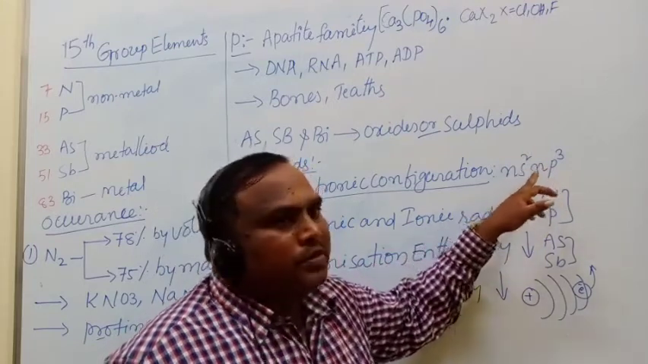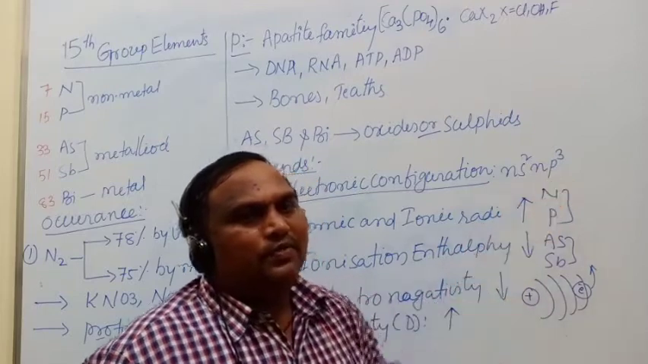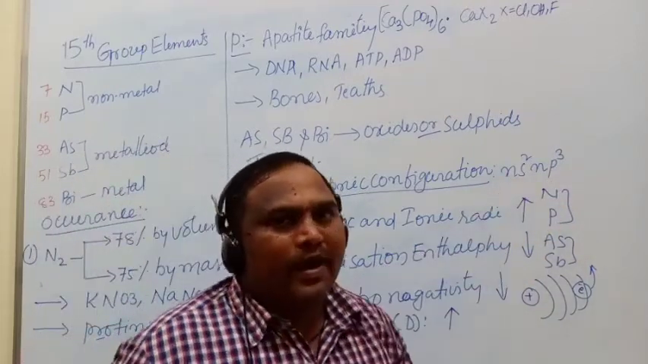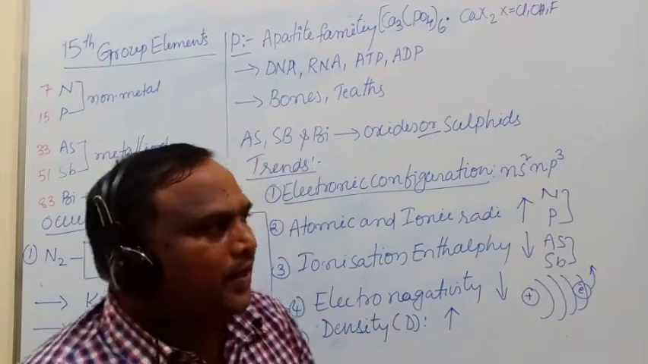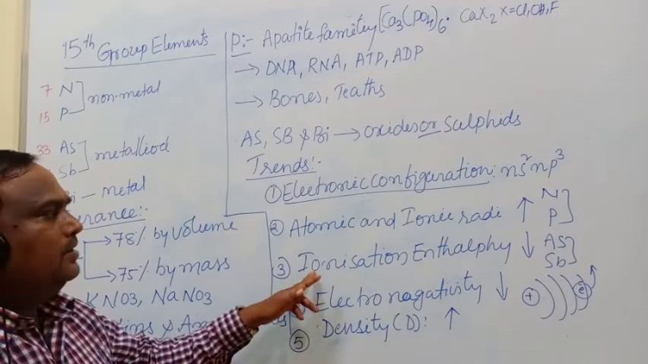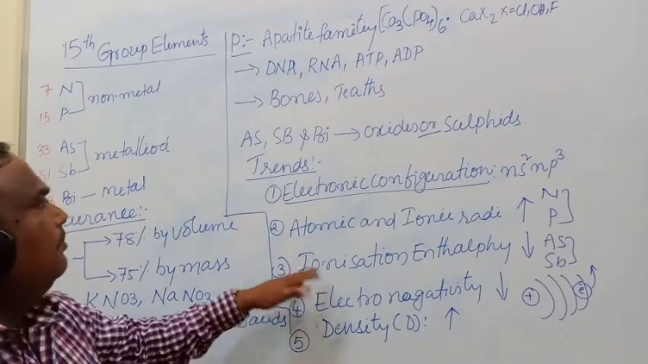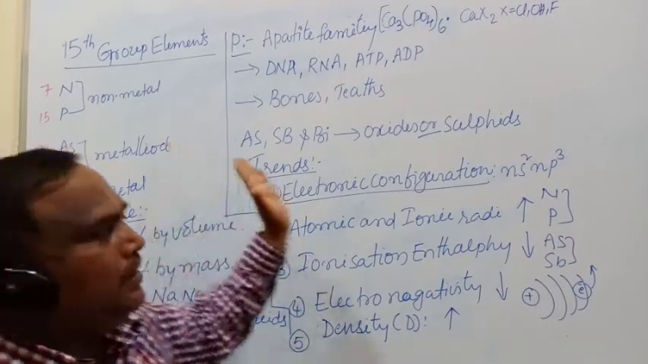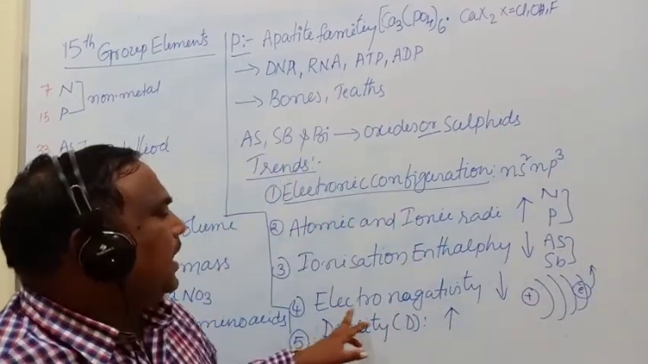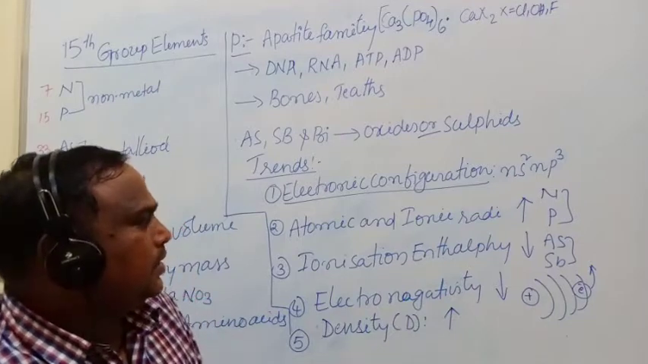So these are the more stable orbitals. That's why to remove an electron from a more stable orbital, more energy is required. That's why the 15th group elements have greater ionization enthalpy when compared to the 14th group and 16th group elements. Next is the electronegativity.